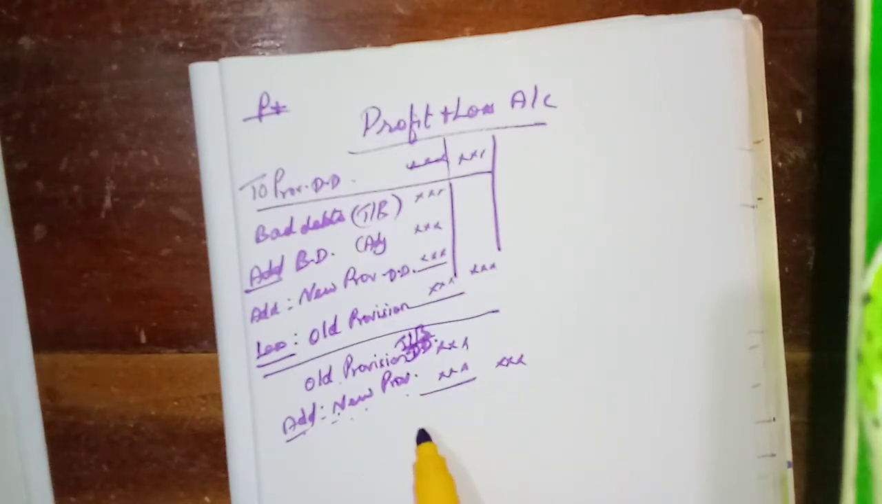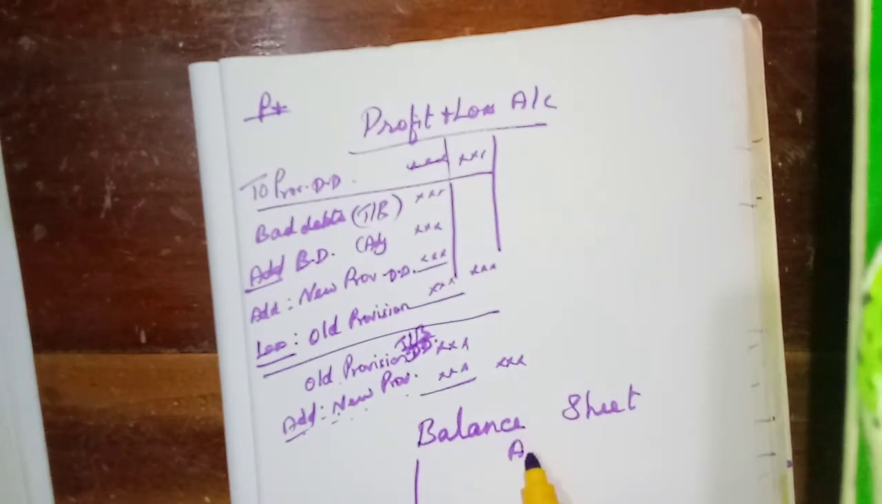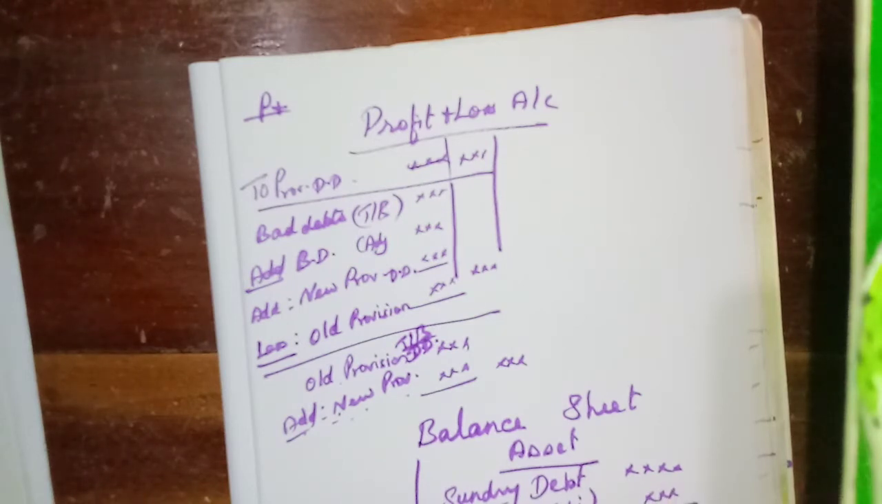Then how will it be treated in the balance sheet? On the asset side, sundry debtors. Okay, first we will write that amount. Then we have to deduct the bad debt that is given in the adjustment. Okay, that one we have to reduce first.